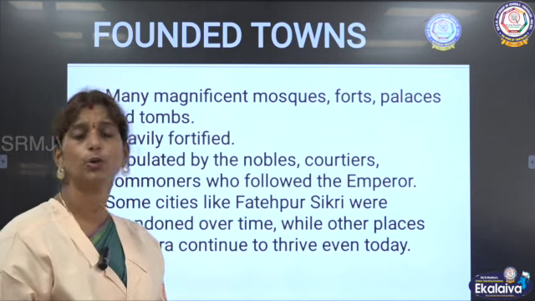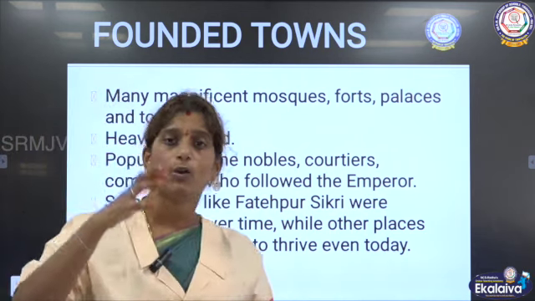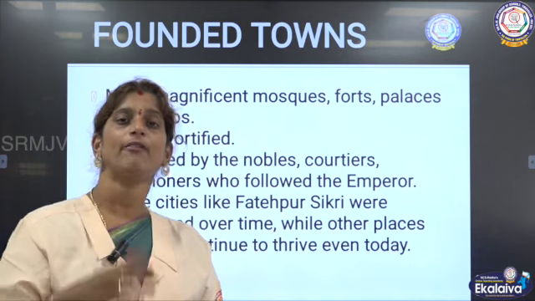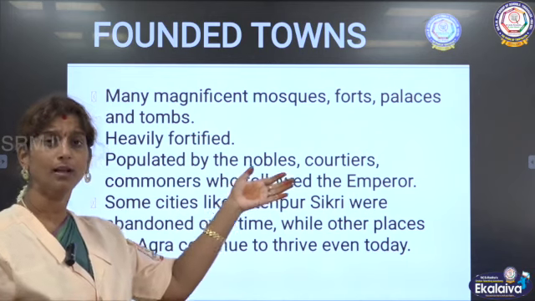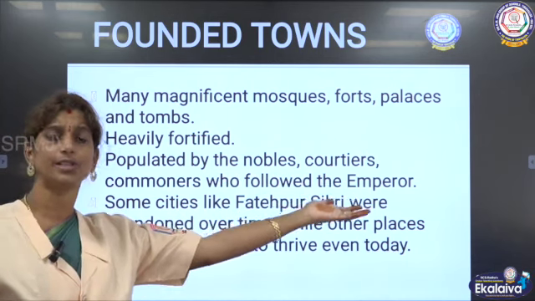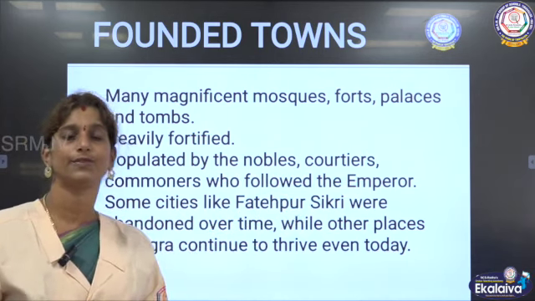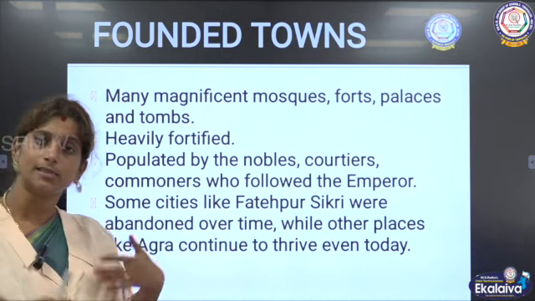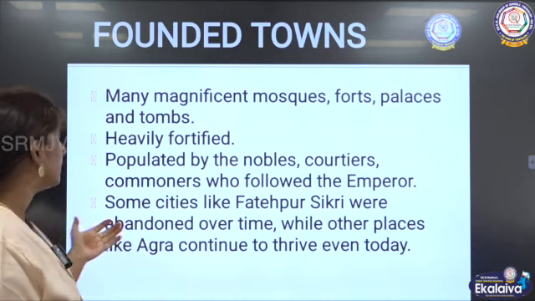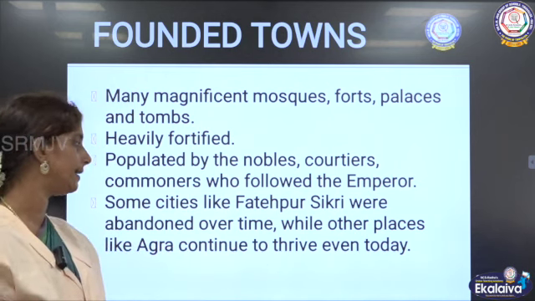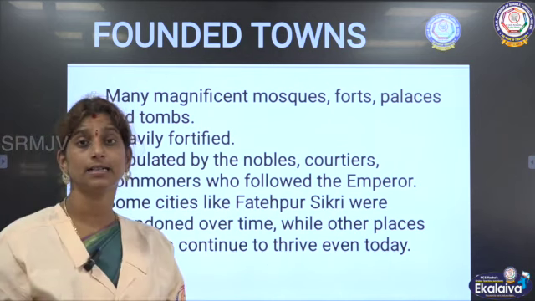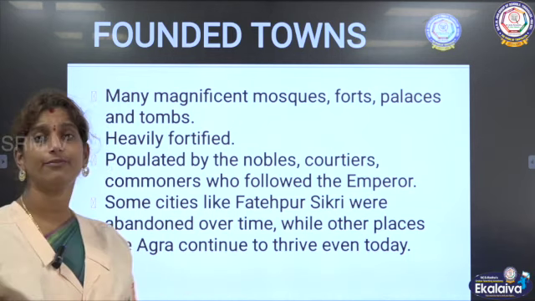So those who followed the emperor, those who were along with the emperor, started to settle down in these places, like the nobles, courtiers, that is the people who were in the court of the king, and then the commoners, the common people. Then some cities like Fatehpur Sikri were abandoned over time, while other places like Agra continue to thrive even today.